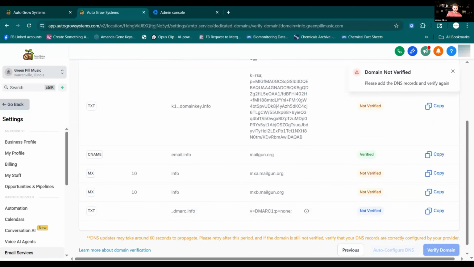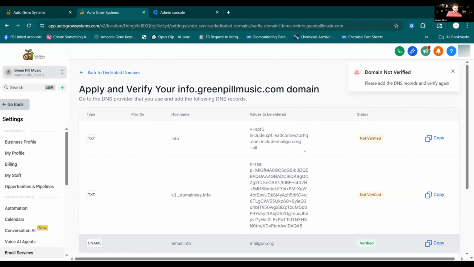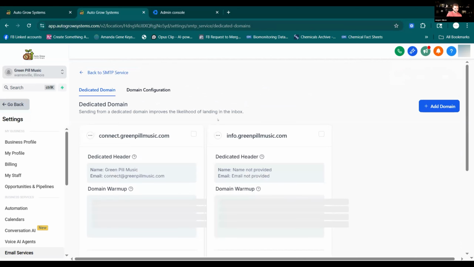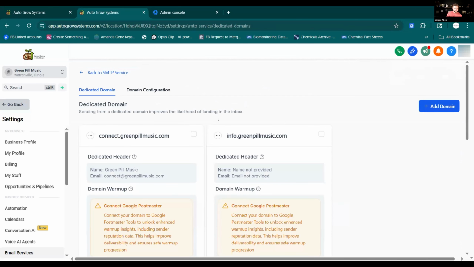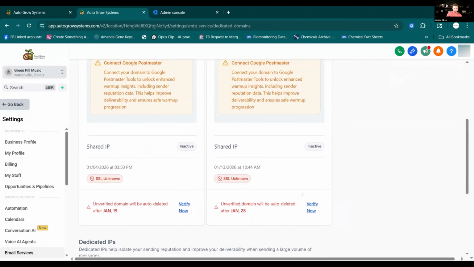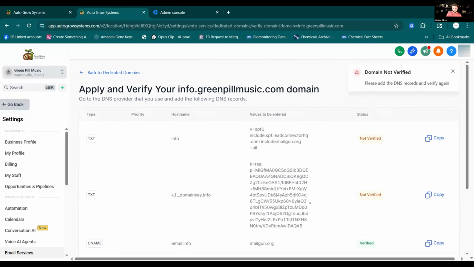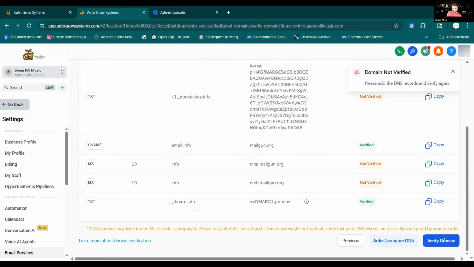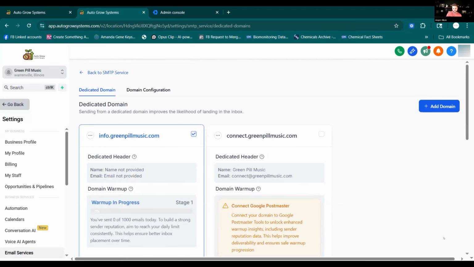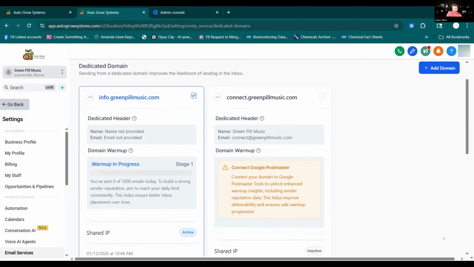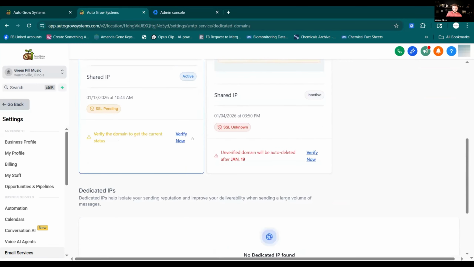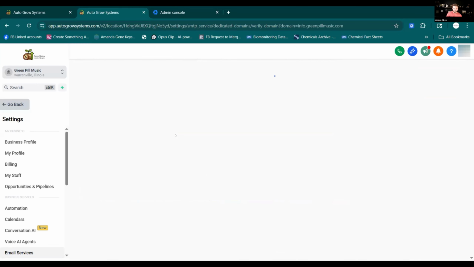All right. Now go back out, scroll to the top, click the little back to dedicated domains button, and then go to your info one again. Scroll down a little bit, click verify now. We just have to go back in and out a couple times for it to verify. Go down to the bottom again, click verify domain again. Scroll down, click verify now one more time on the right. Sorry, not that one, the other one.